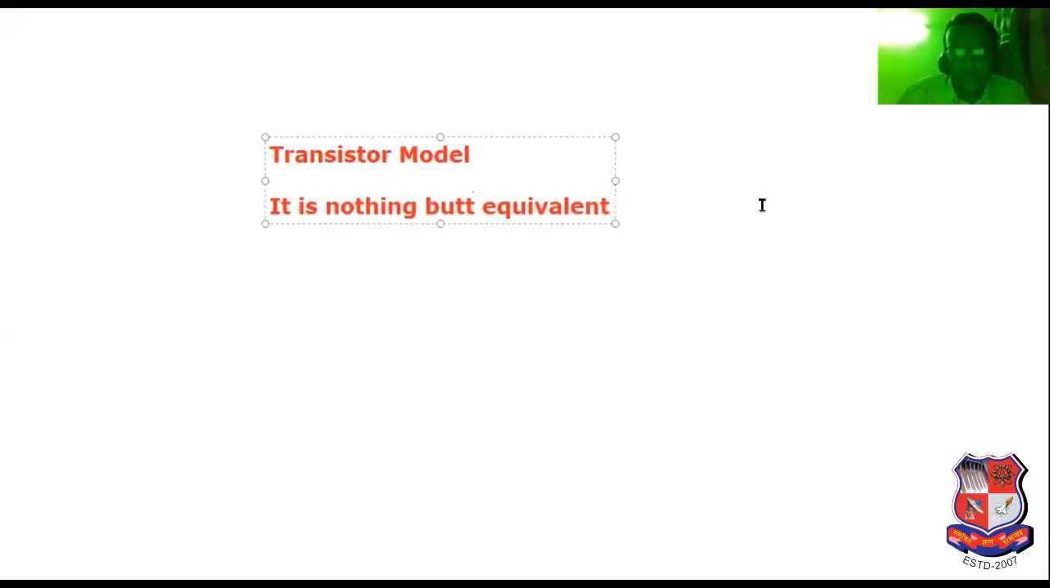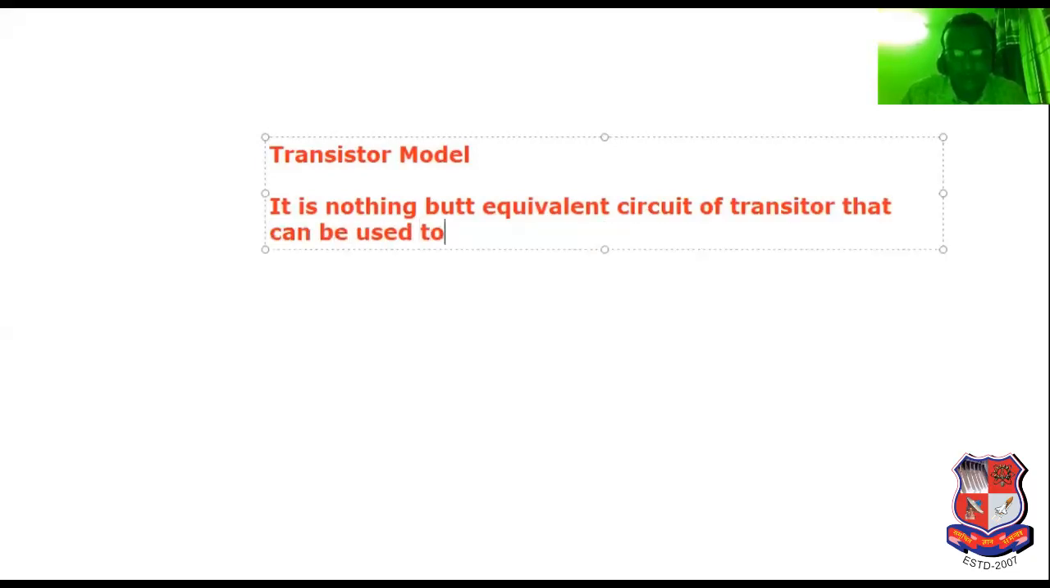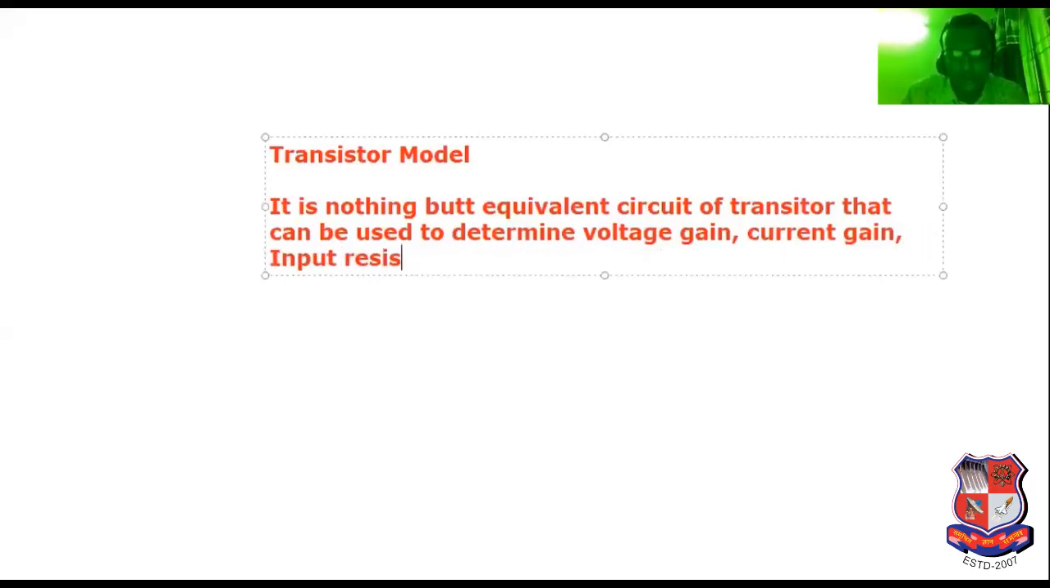I have first mentioned the main topic, transistor model. It is nothing but the equivalent circuit of the transistor that can be used to determine voltage gain, current gain, input resistance, and output resistance of the CE amplifier.